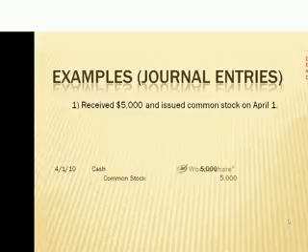Next, we bring in our credit, which is common stock, and you can see we brought the money in. Now, the way to know in journal entries your debit from your credit is you can see that the credit is indented a couple spaces to distinguish the debit from the credit. So we can look at this journal entry and instantly know that our cash is debit and our credit is